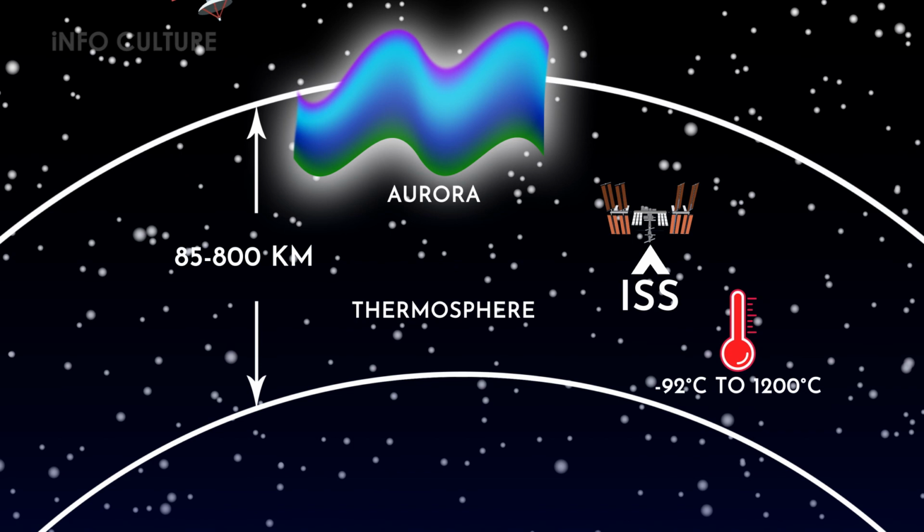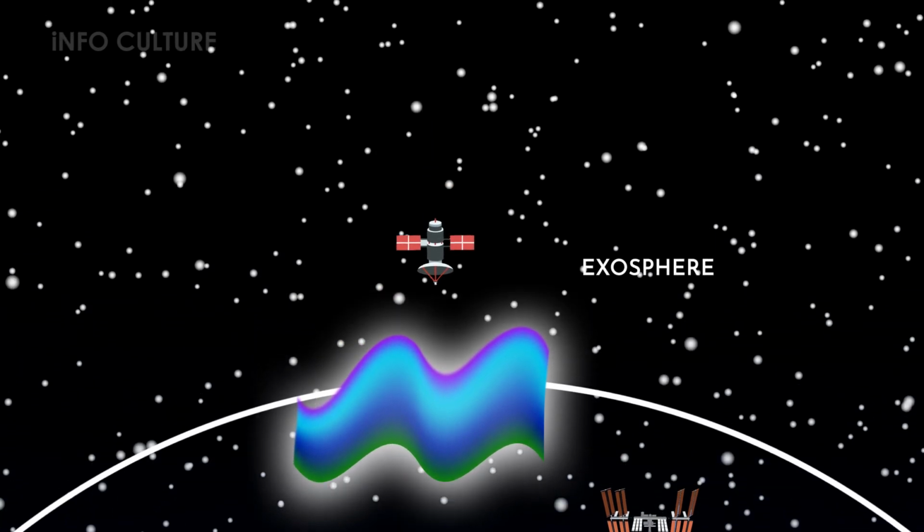Thermosphere. Altitude range 85 to 800 kilometers. Temperature range minus 92 degrees Celsius to 1200 degrees Celsius. Aurora Borealis and Aurora Australis occur here. The International Space Station orbits in this layer, between 350 and 420 kilometers.